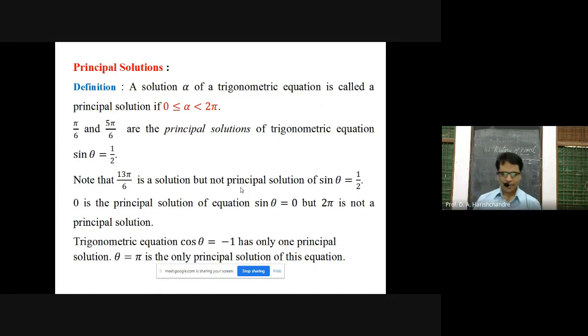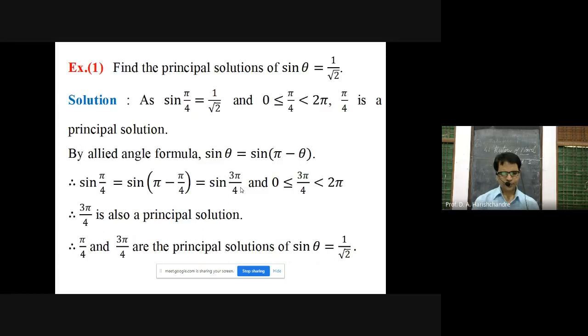So among them 0 is the principal solution because 0 satisfies that equation. 2 pi also satisfies the same equation, but 2 pi doesn't come in the range 0 to 2 pi, and that's why 2 pi cannot be the principal solution of that equation. The trigonometric equation cos theta is equal to minus 1 has only one principal solution, theta is equal to pi. You verify it yourself again.